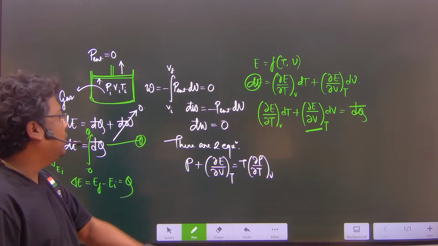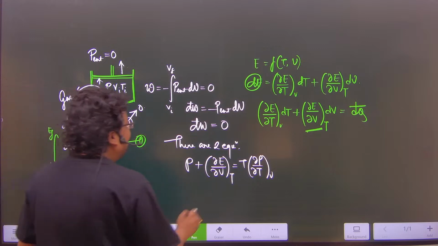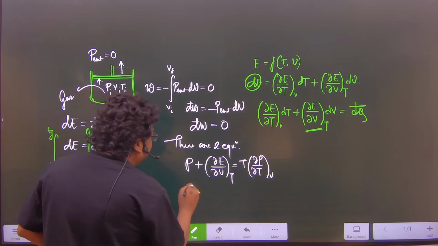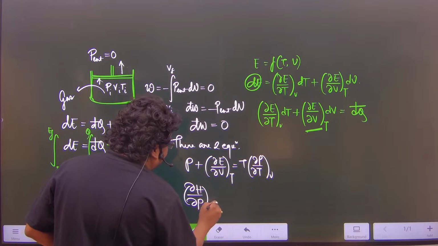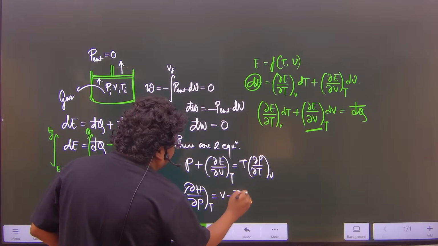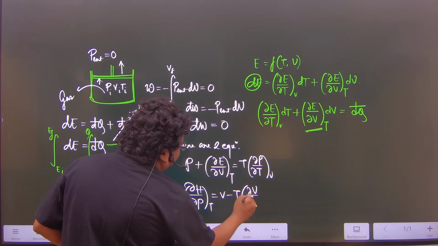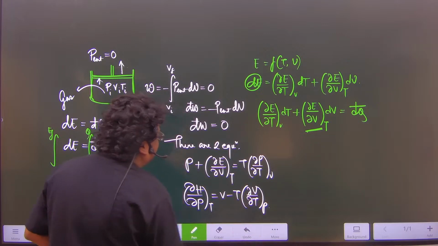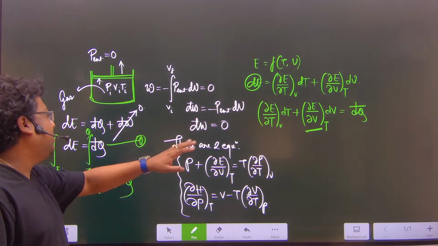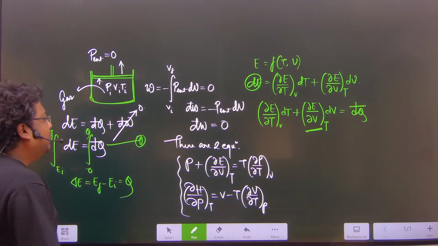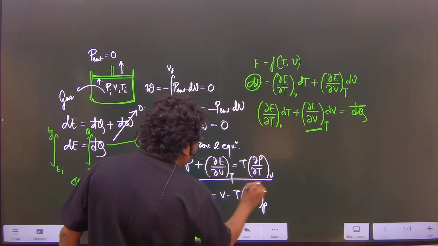So this is the first equation, and another equation will be (∂H/∂P) at constant T equal to V minus T into (∂V/∂T) at constant P. So there are two fundamental equations, two thermodynamic equations of state. So if we apply the first